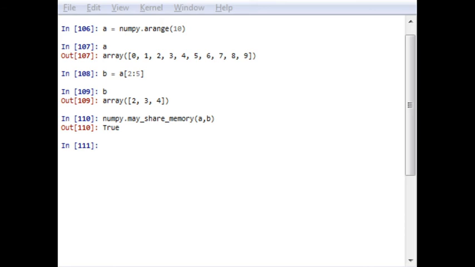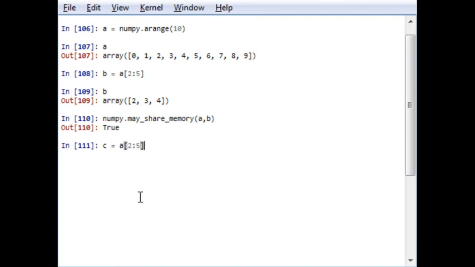Although this facility can be desirable, it can create a nuisance in certain problems. Consequently, we also have a function copy that provides a way out, copying the original array instead of providing a view. So we use a copy. Let's say now c is a variable, c = a[2:5].copy().